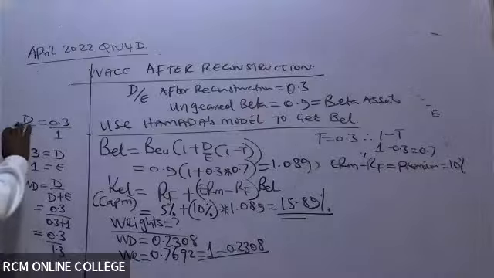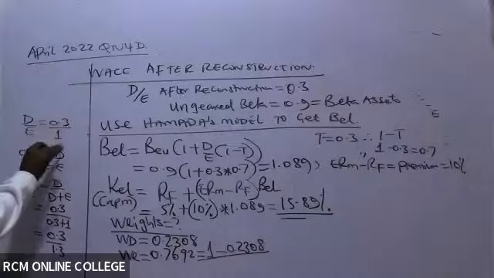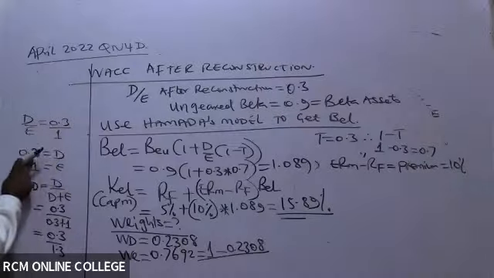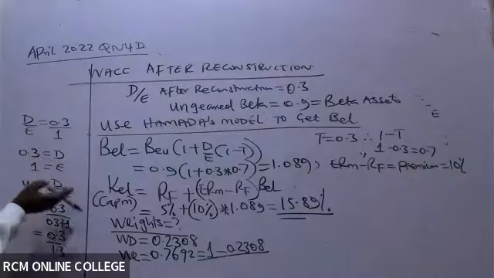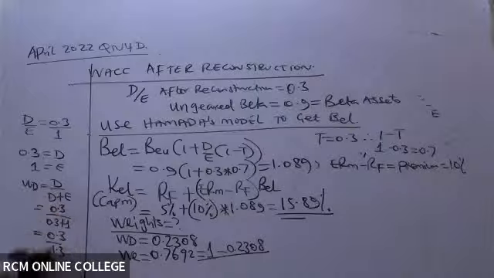Always, whenever you see debt over equity is 0.3, there must be a 1 there. Once you pick it like that and separate, debt is 0.3 and equity is 1. Then you get the weight of debt, which is debt over debt plus equity.